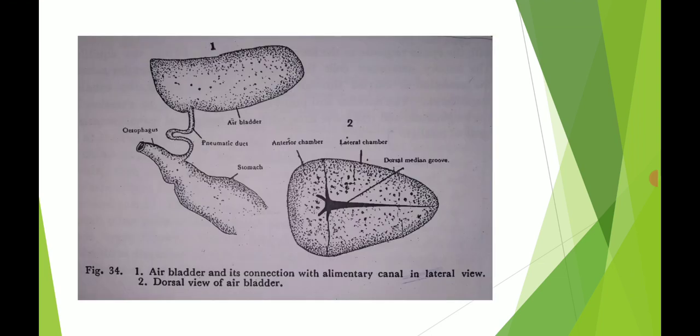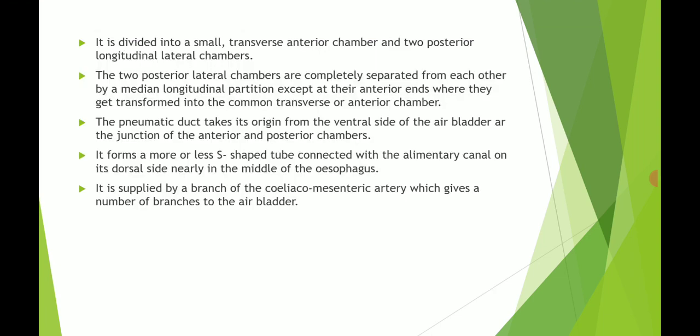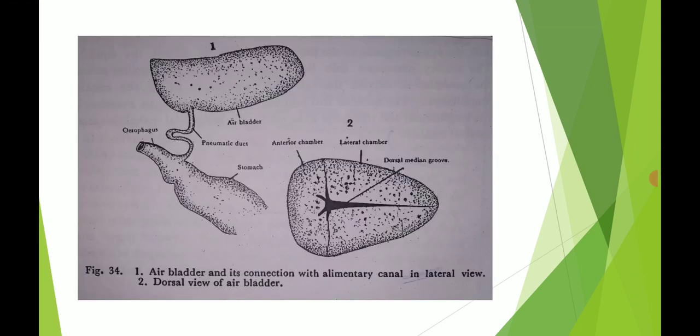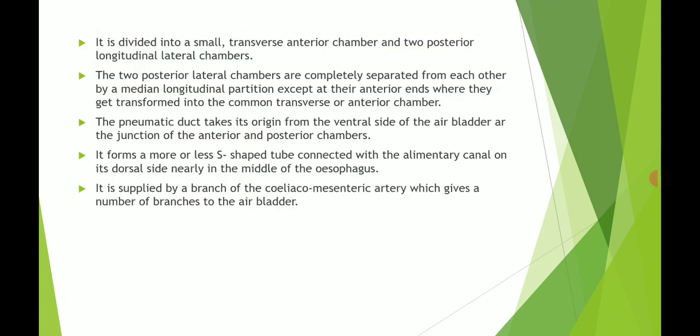This is the diagrammatic representation of the air bladder as well as its dorsal view. Here it is divided into a small transverse anterior chamber and two posterior longitudinal lateral chambers, because of the dorsal median groove.